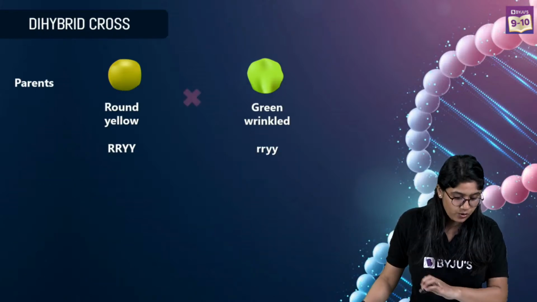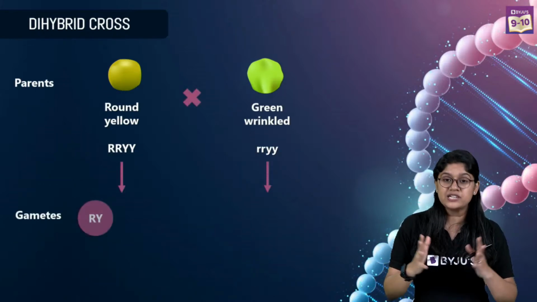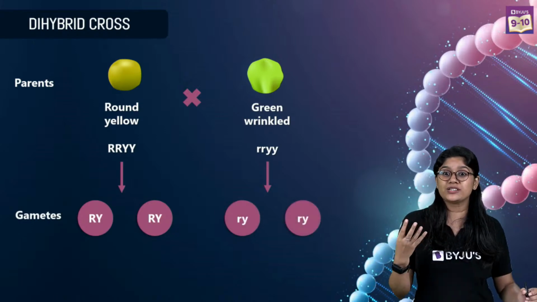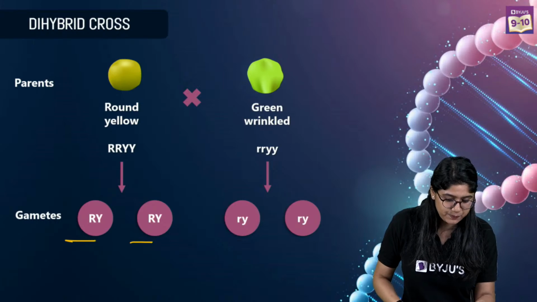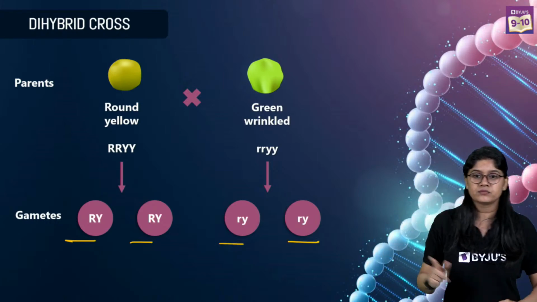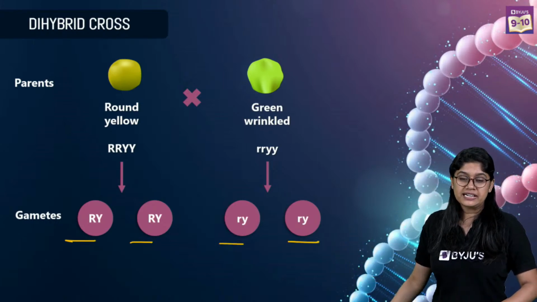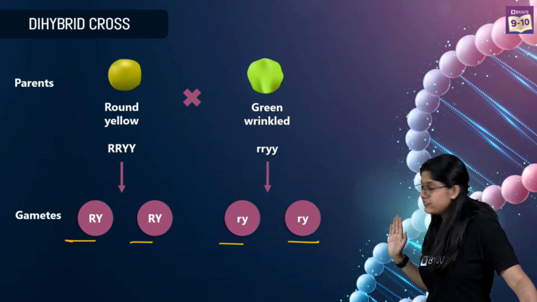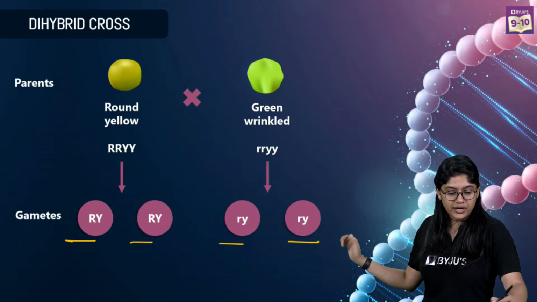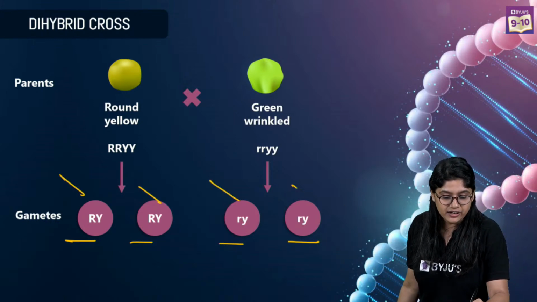Okay. Now, what we'll see, if there's a gamete formation, as we know that law of segregation is there, we'll see that the gametes will separate itself out. Can you see over here? Four gametes. Clear? Yes, very good. So we can see we have four gametes, right? One, two, three and four.